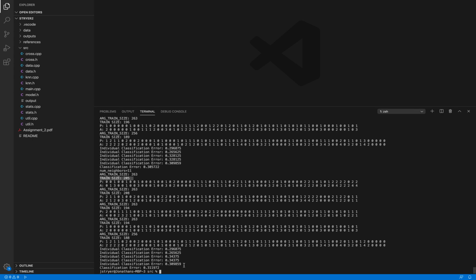And then we're seeing the same stuff here, basically. We're doing a 5-fold cross-validation, and then the average classification error is definitely higher than if it was the regular k-nearest neighbors. But we do have the benefit of the reduced training size we're testing on.